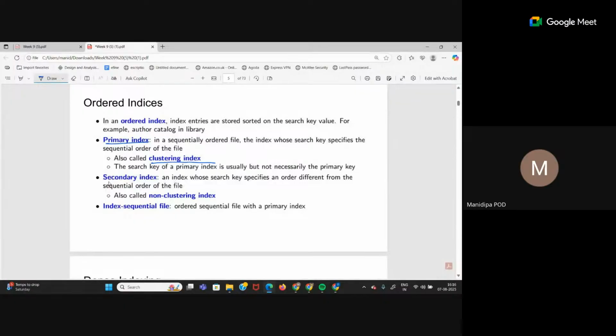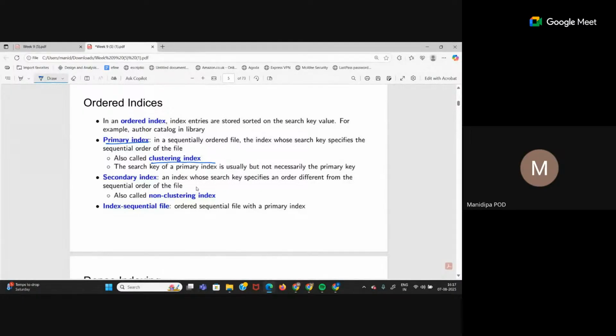Okay. Now coming to secondary index. Secondary index is an index whose search key specifies an order different from the sequential order. Let's say in the actual table, the search key is based on the name of the faculty. Okay. So in the actual table, the faculty name is stored in some other order. It is not stored in sorted order. Let's say it is stored according to their ID numbers in the actual file. But in the index, you are storing it in a sorted order or in some different order.